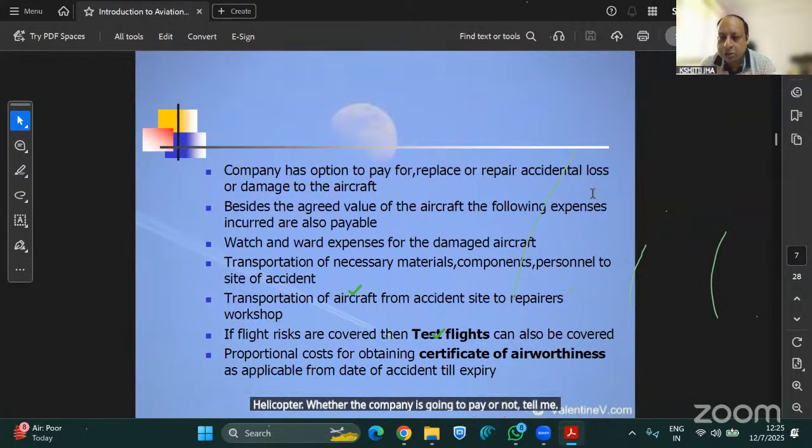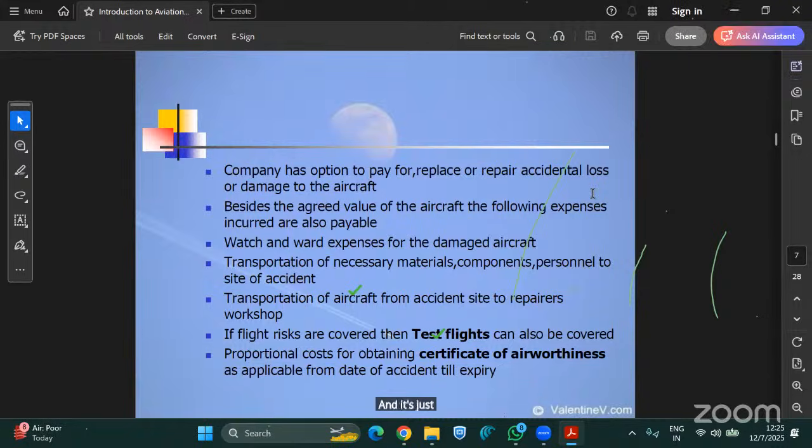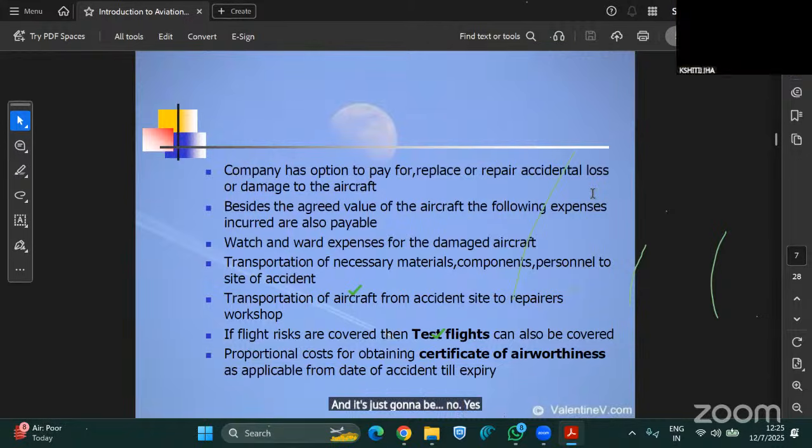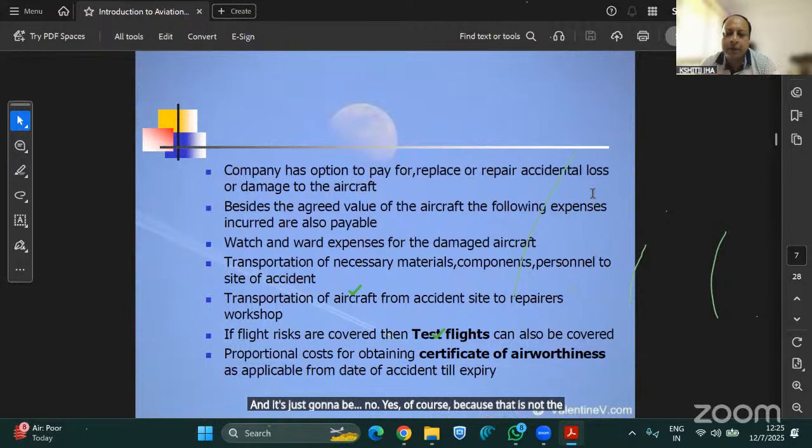And it's a partial loss only. Can anyone please explain? Is it possible for the company to pay the full amount, a full total loss? No, of course not, because that is not the way insurance behaves.